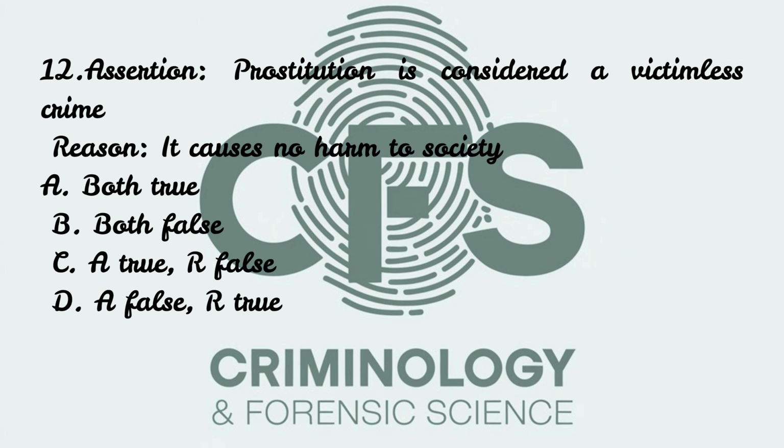Now a tricky conceptual trap. Read both carefully. Assertion: Prostitution is considered a victimless crime. Reason: It causes no harm to society. Your options are option A both true, option B both false, option C A is true but R is false, option D A is false but R is true.